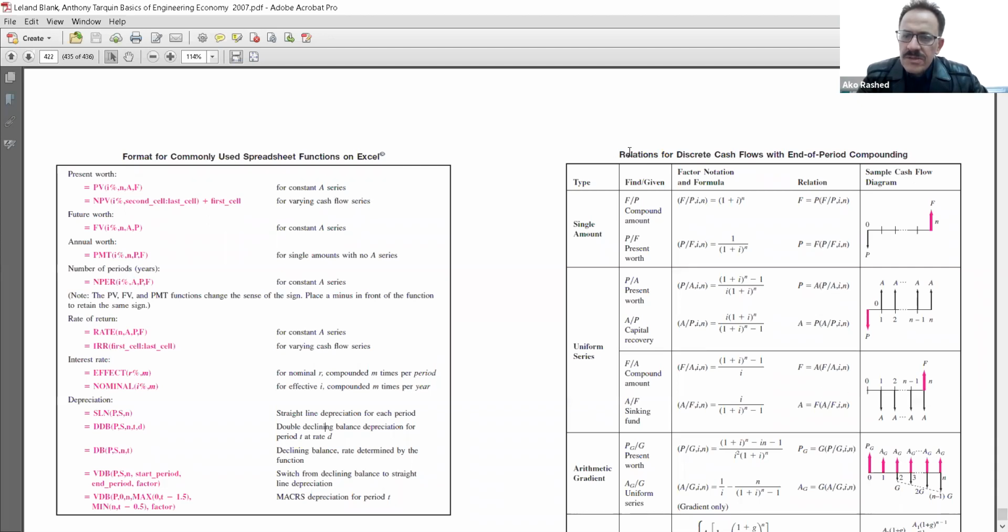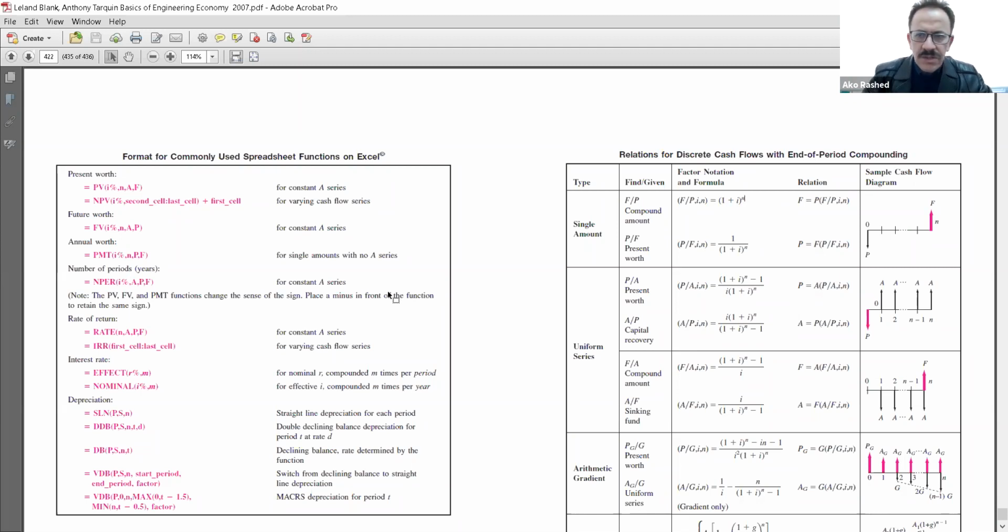This page shows the relations between the cash flow diagrams. If you have a value like P and you want to see how much it will be equivalent to after n periods, there is a relation between P and F. This relation means you can multiply P by a factor to get the F value, based on the rate and the time value of money. This is the equation: (1 + i) to the power n.